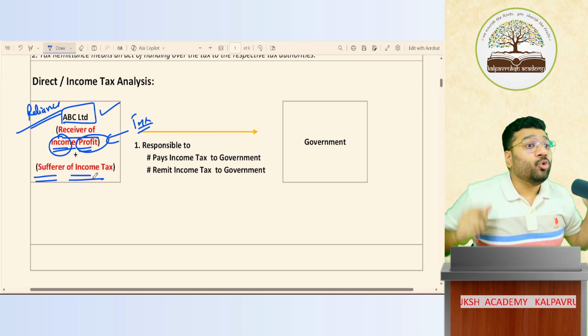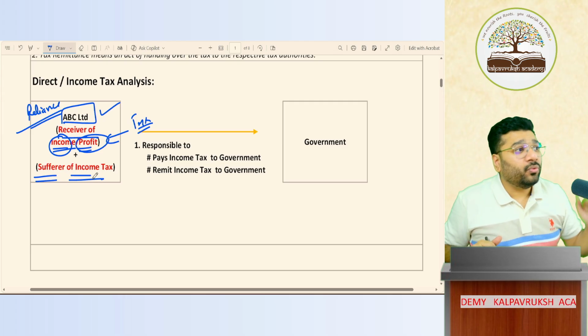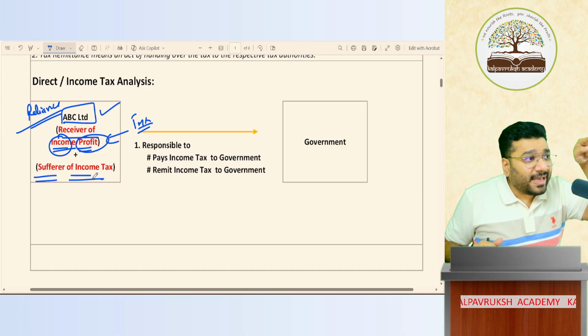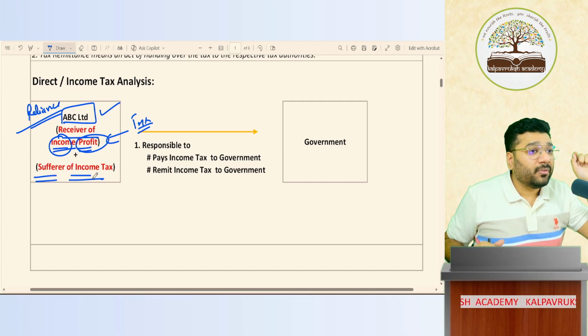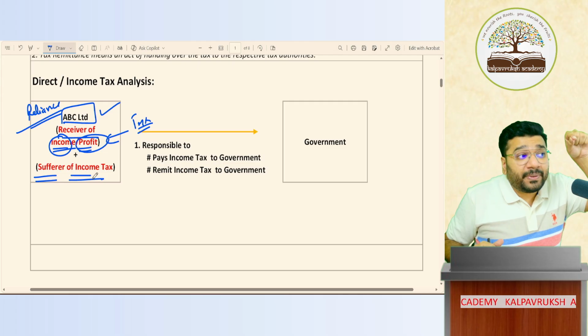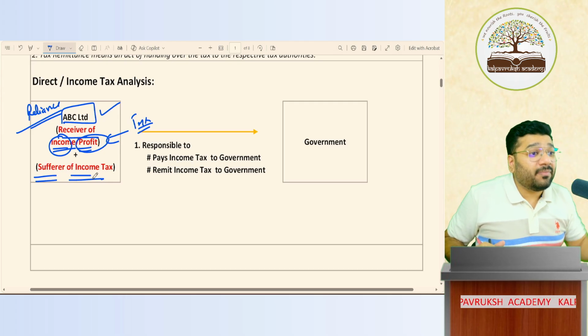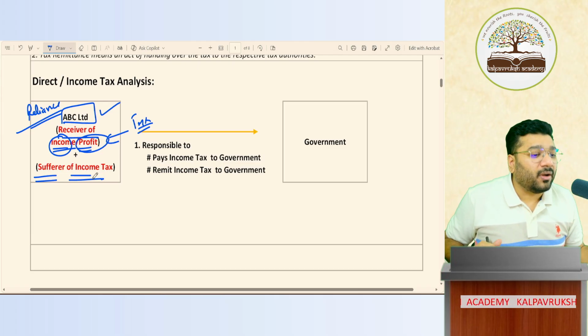On that person who is earning income. Got it? Not got it? In future, all of you will either be doing a job or business. If you do a job, you will earn salary. If you do business, you will earn profit, which is nothing but your income. Now, in that case, who is the person who will pay the tax from their pocket? You. Who has to hand over the money to the income tax department? You. It is all you. Got it? Not got it?